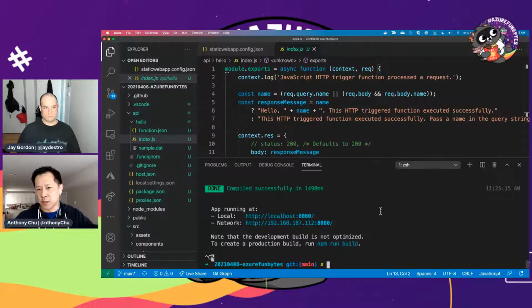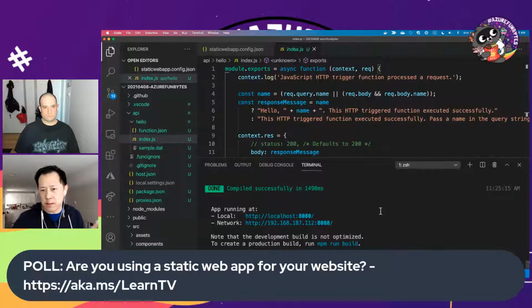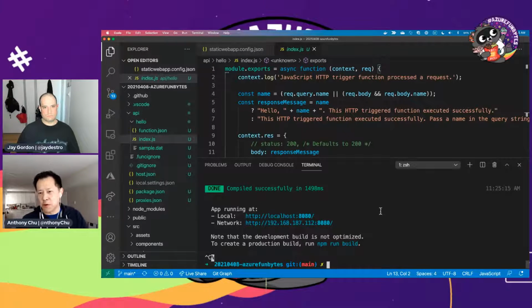So you have this one single domain that you hit that is both your front end and your back end. But locally, typically what you would do is you would do the npm run serve thing for the front end, and start up the function app on the back end. You have two different ports. So now the next thing that you've got to do is spend hours trying to figure out how to set up CORS so that one can call the other. And you also don't have access to things like how do I test the authentication that you would have in the cloud and stuff like that. So that's what this emulator or this CLI does, is that it can start up an emulator that is able to take all this stuff for you, and so you don't have to worry about it.